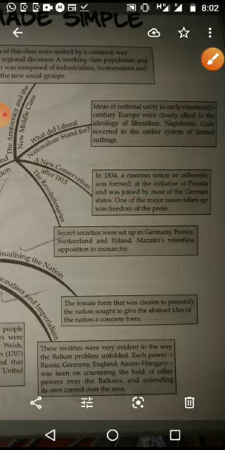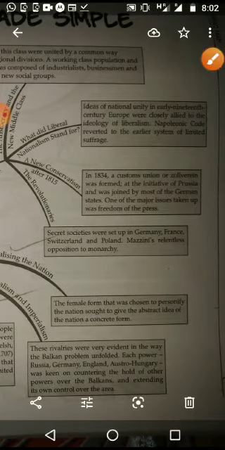Under Prussia's initiative, many German states joined together and formed a new union. And one of the major issues taken up was the freedom of press.